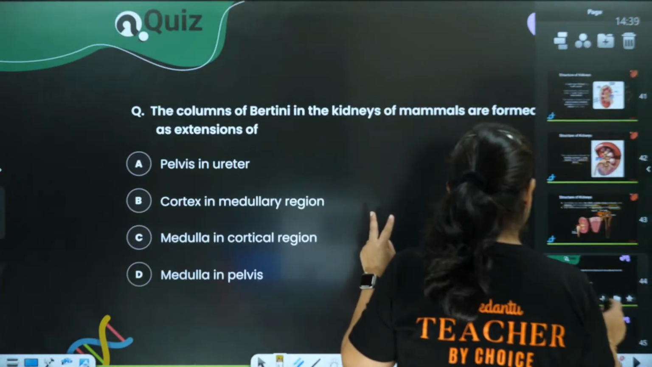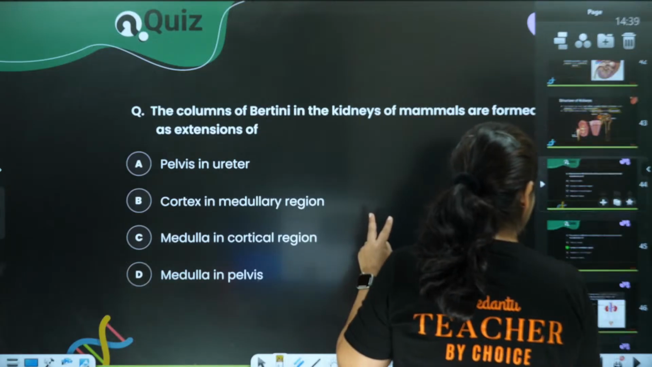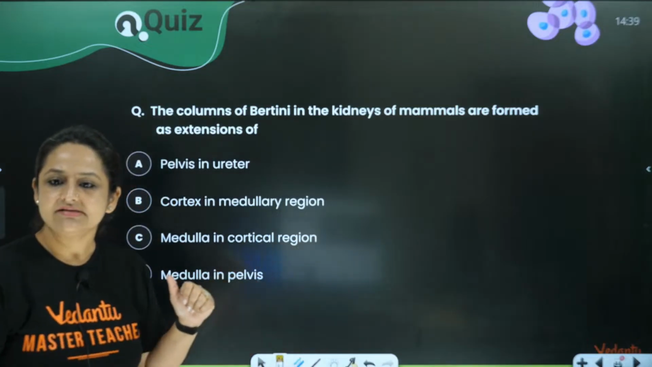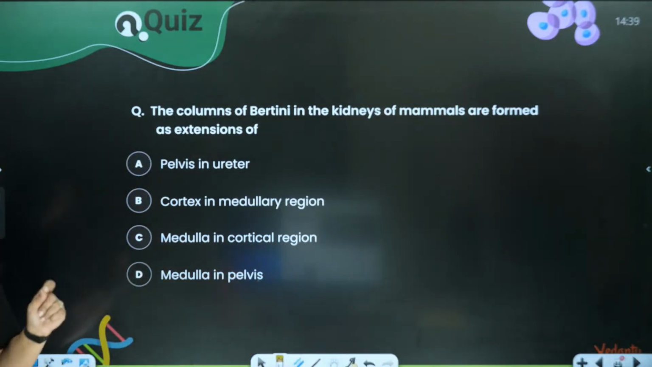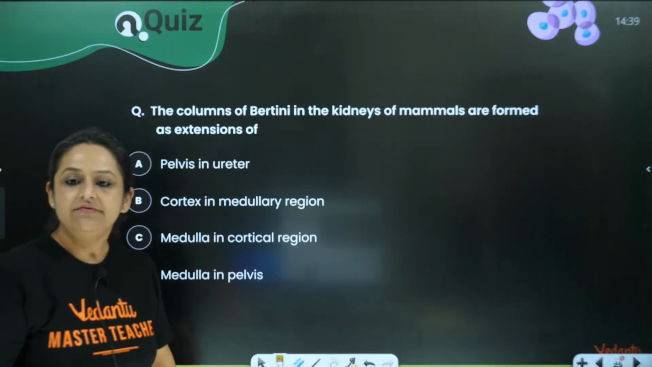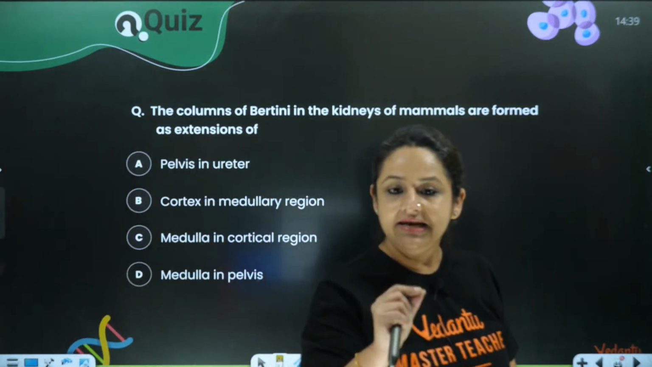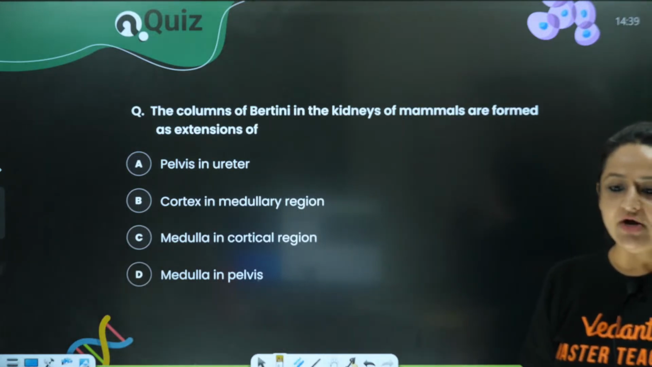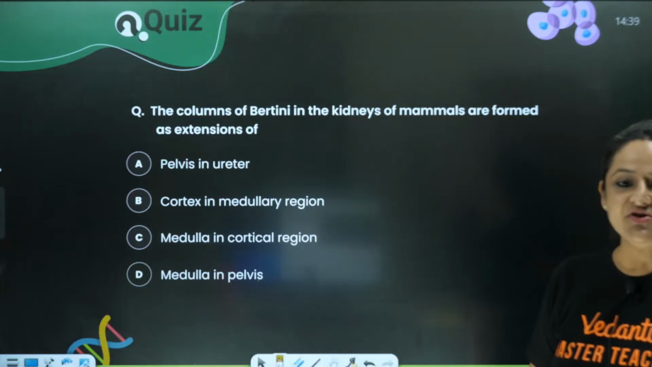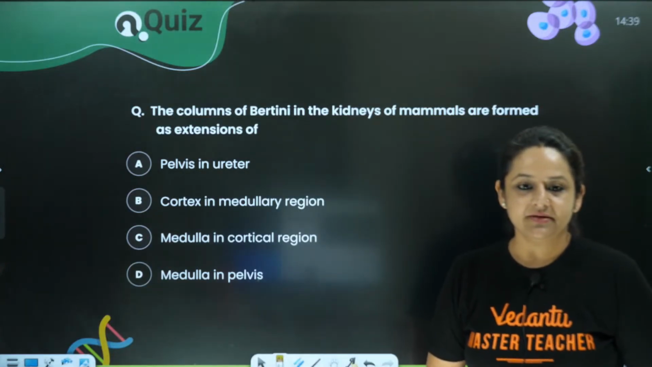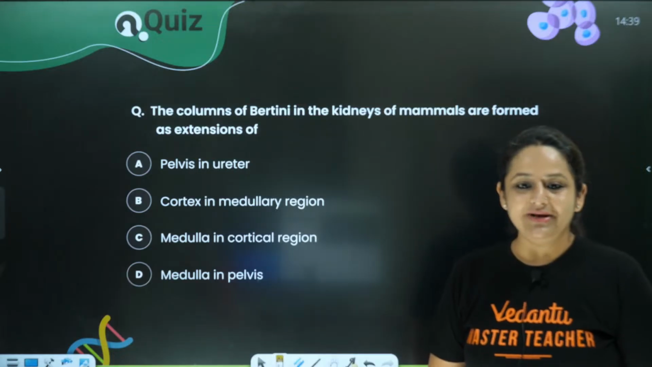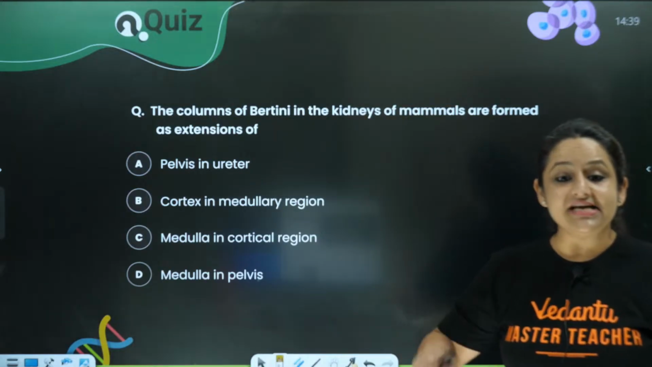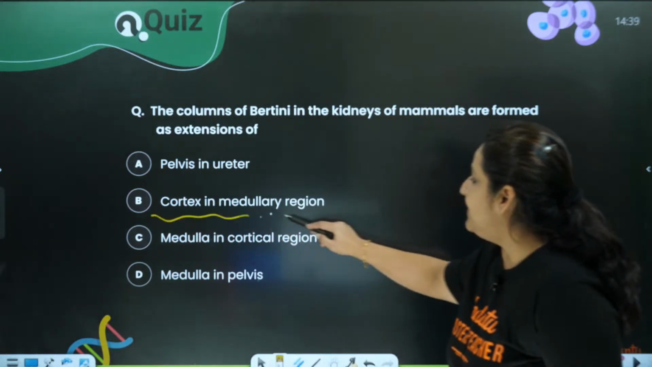Oh wait, this is a question that has come over here. Chalo, you can answer this question. Can someone answer this question? We've already done this. The columns of Bertini in the kidney of mammals are formed as extensions of what, in what? Who can give me the answer for this? Quickly, who will answer me? They are extensions of cortex in the medullary region.